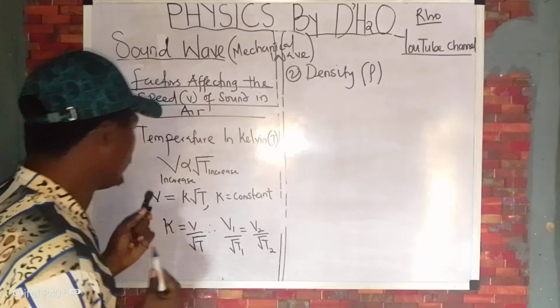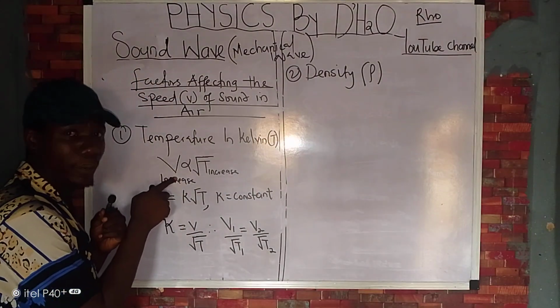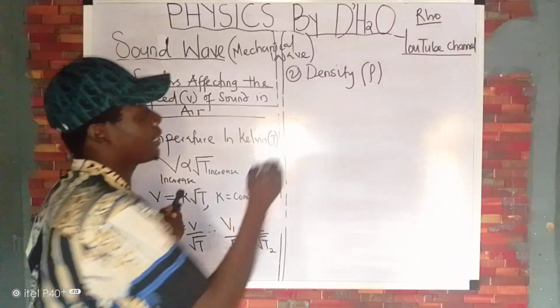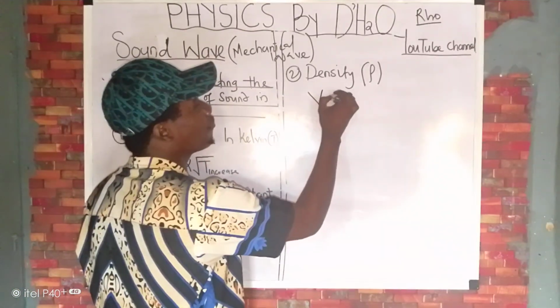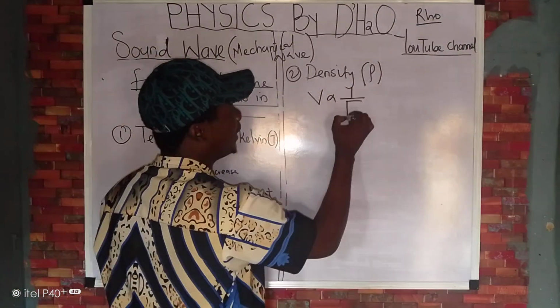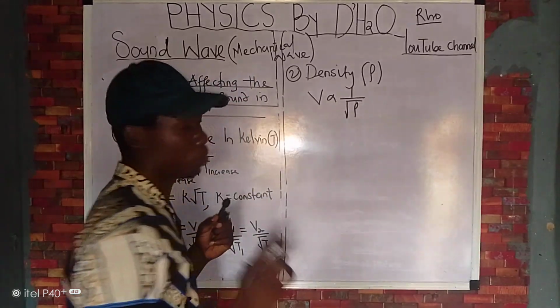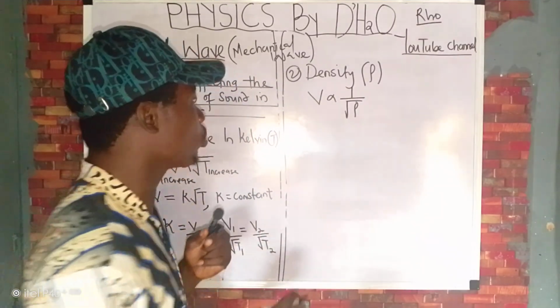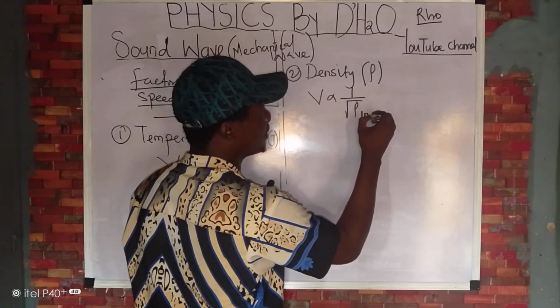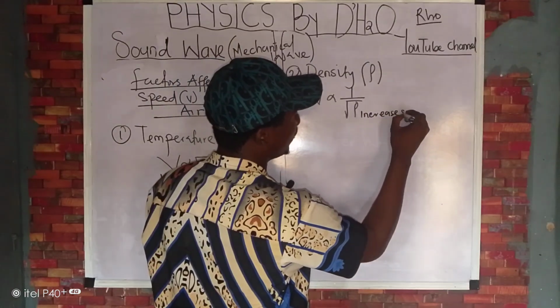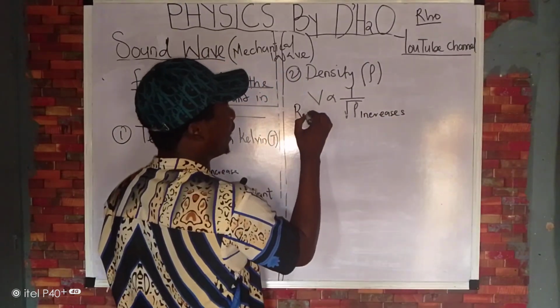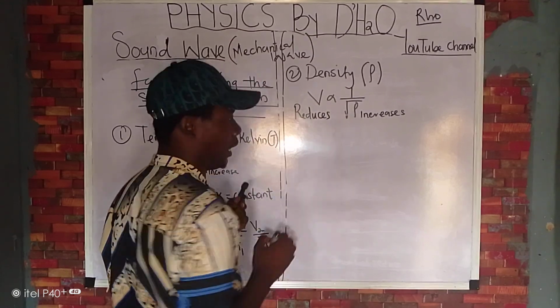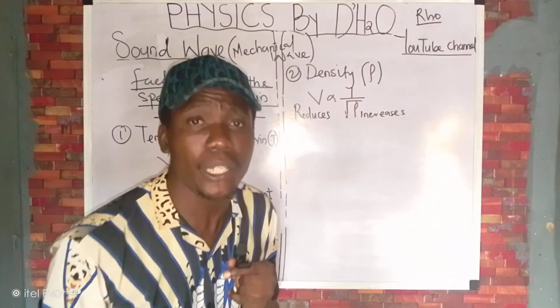So therefore, if the speed of sound is directly proportional to temperature, it means that the speed of sound will be inversely proportional to the square root of your density. Take note of that. So it means that if your density increases, the speed of sound will reduce. Why will it reduce?